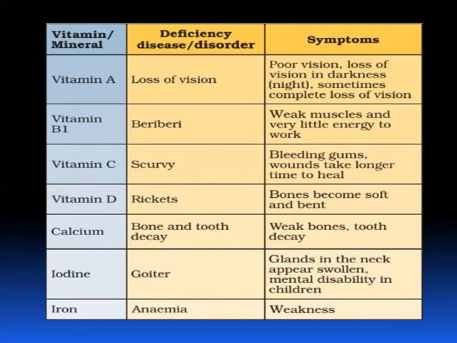So now let me talk about vitamin A. If vitamin A is less in our body, what happens? Loss of vision. That is, we cannot see. So what are the symptoms? They cannot see in dim light, poor vision, dullness in eyes, dry and scaly skin, and sometimes complete loss of vision also will be there.